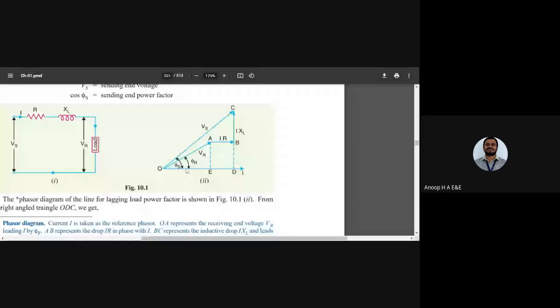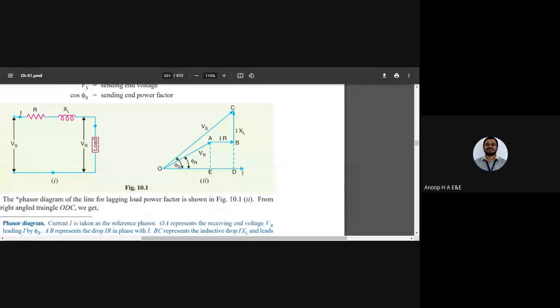So we got this vector diagram where you can analyze how we sketched it. We take the reference as current I and we take VR, which is inclined by some angle with respect to the current, and we want to find Vs. VR is known to us.